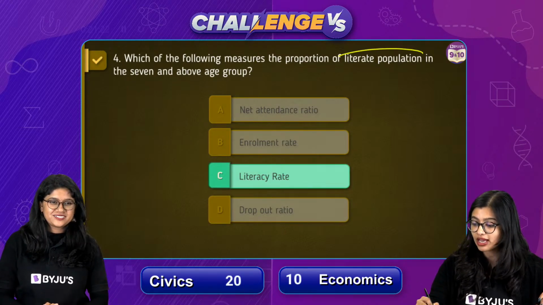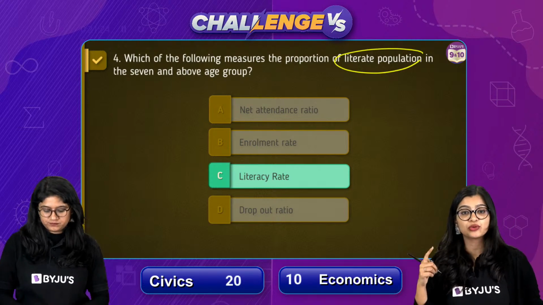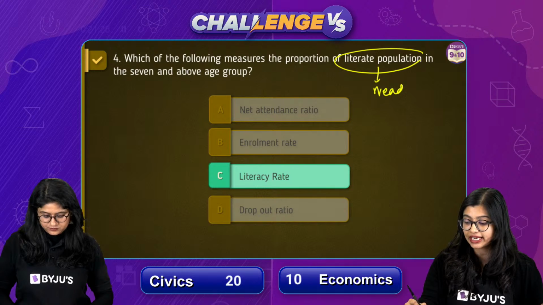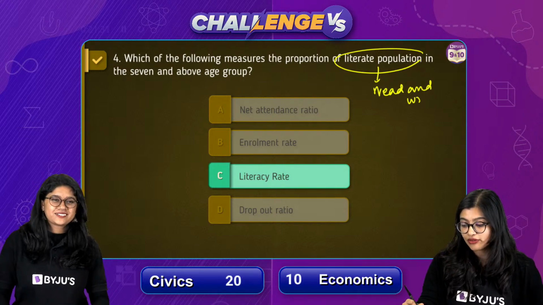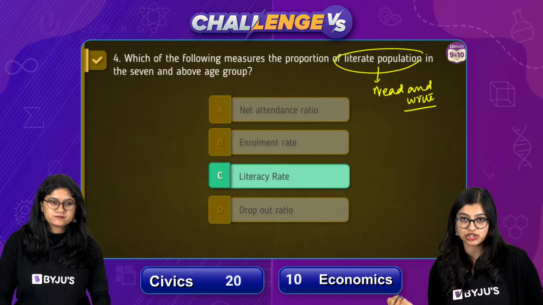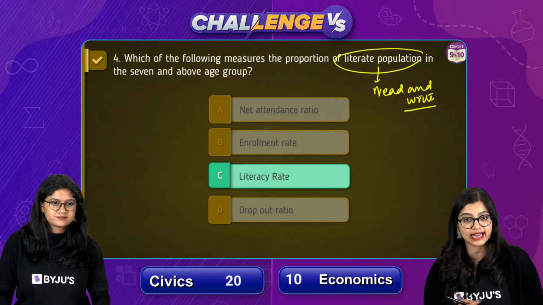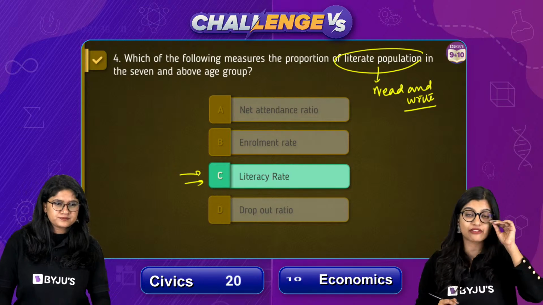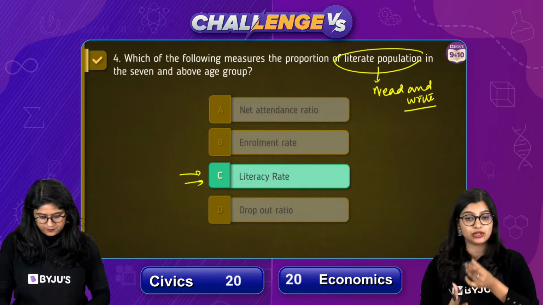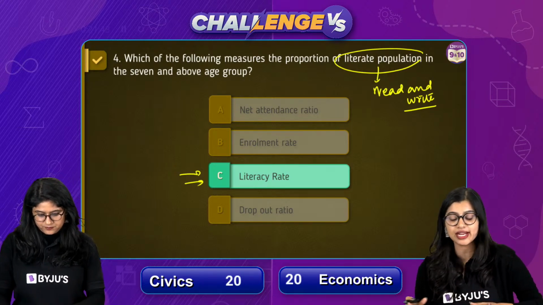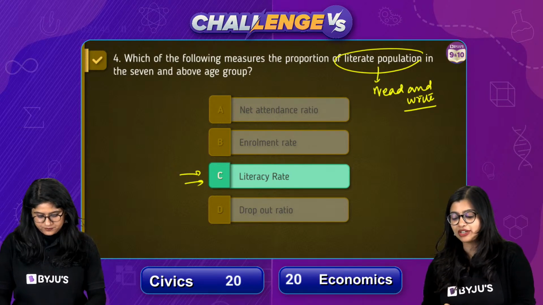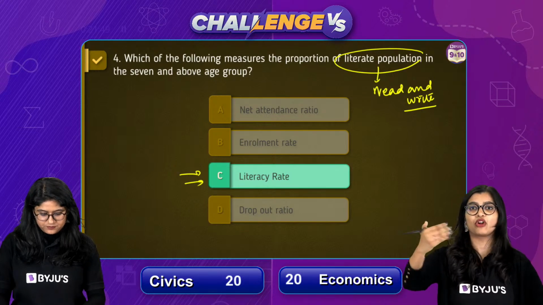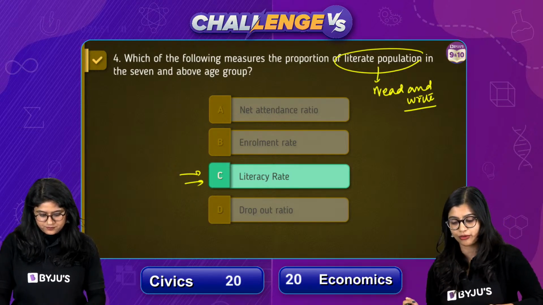So when we're just talking about literate population, now students, take a minute. When I say literate population, how many of them are able to read and write? If I'm measuring that, that's what we call literacy rate. Easy peasy, and we know that this is a very important parameter to check when we are checking for the development of a state or a country, right? All right, so dropout ratio, how many of them are dropping out of school, right? How many of them maybe dropped out of school this year? That's what we call dropout ratio.